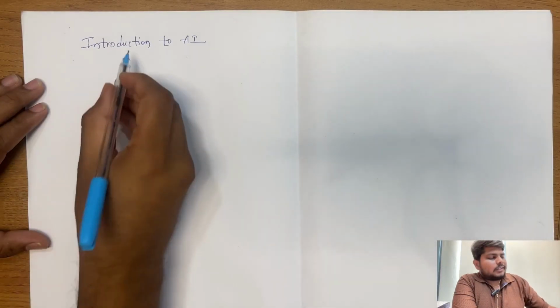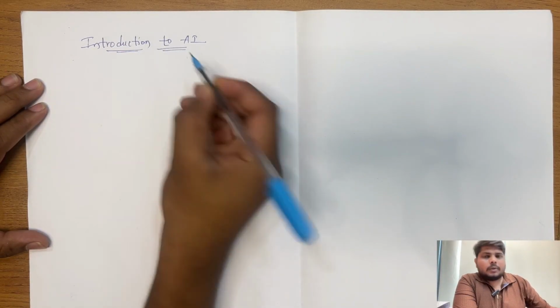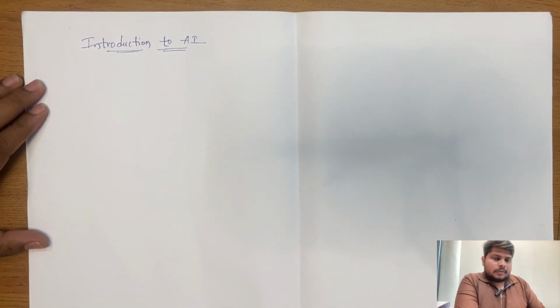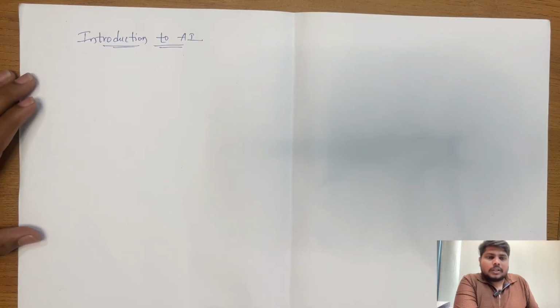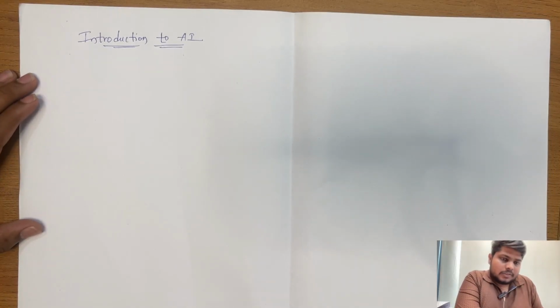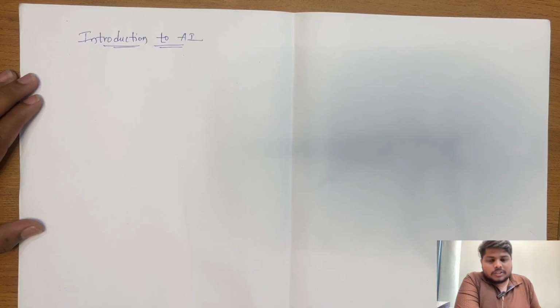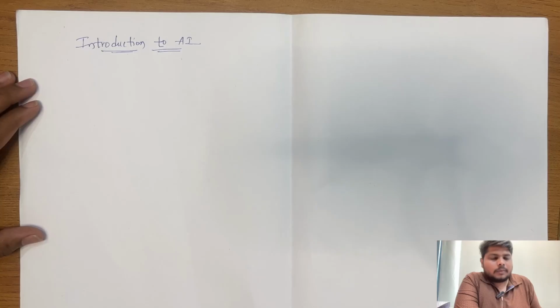Okay, so in this first video, we will cover an introduction to artificial intelligence. What exactly is the definition of artificial intelligence? What is machine learning? What is deep learning? What is data science? What are the differences between them? We often hear all these terms, but we don't clearly know what the differences between them are. So let's look at that in this particular video.